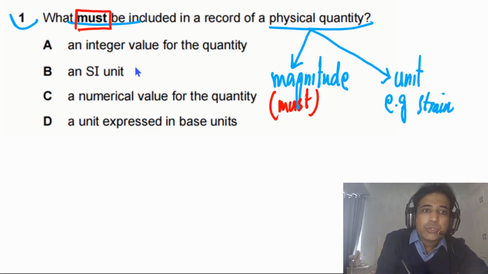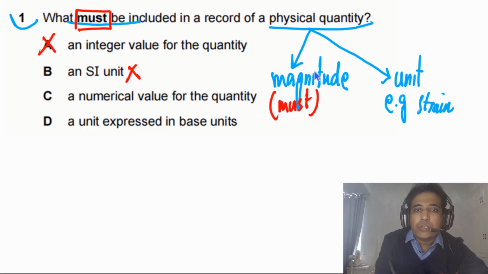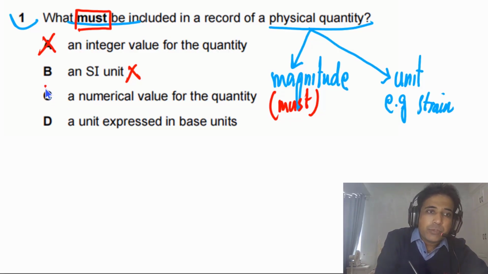An SI unit? No. An integer value for the quantity? No. A numerical value for the quantity means the magnitude. So it means this one is right. A unit expressed in base units? No. So the answer for this question is C.